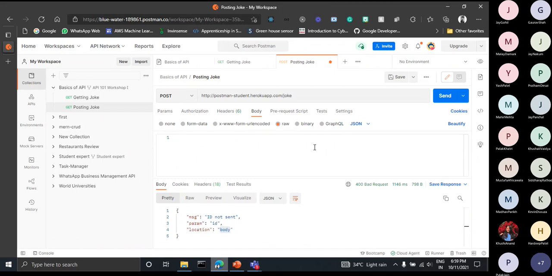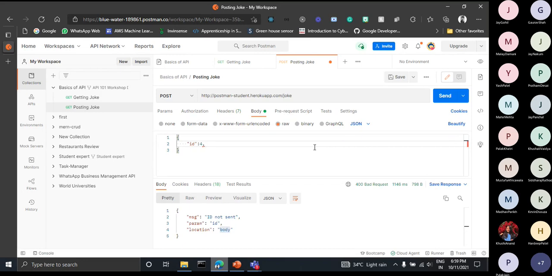JSON format, as I have already mentioned, is curly brackets. In curly brackets we have to write key value pairs. So I am writing all the things, like ID 4. Now I would suggest you don't write ID 4, because if data with that ID is already present, then it will give an error that this ID is already present. So write any random number for ID. It can be 500, 200, 4. Don't just write 204. After this you can write any number, 99, any.